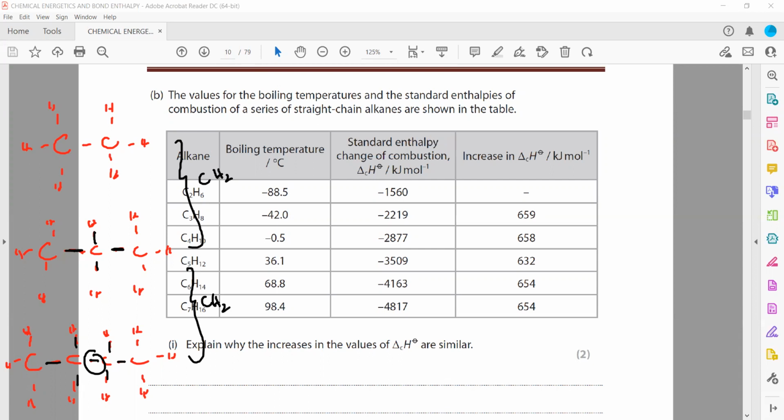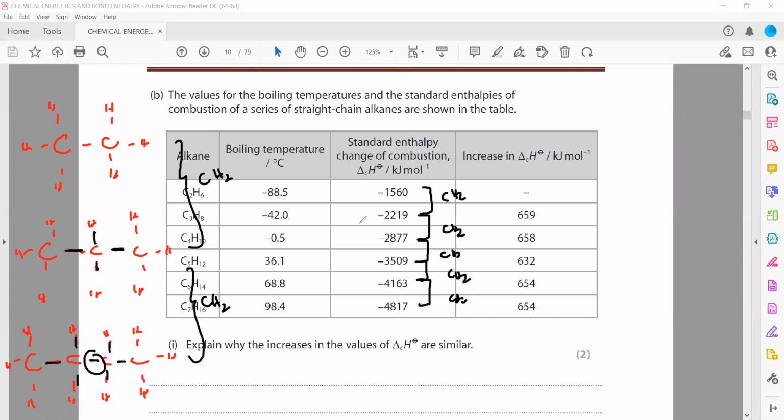That's the reason they have a similar enthalpy change difference. Like the difference from 1500 to 2200 is about 700. This is also about 700, not exactly, but about 700. Same thing, this is also about 700. So what is the reason? Because each member differs by the same number of atoms, or the difference between each member is the same CH2, or the number of bonds. If this is having 1 CC bond and 6 CH bonds, this is having 2 CC bonds and 8 CH bonds. So the difference is the same in terms of bonds.